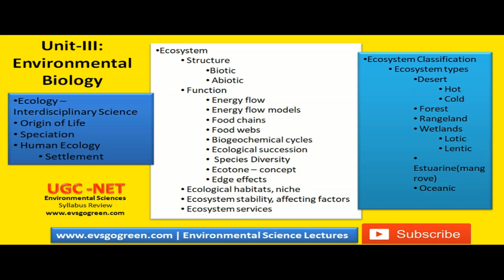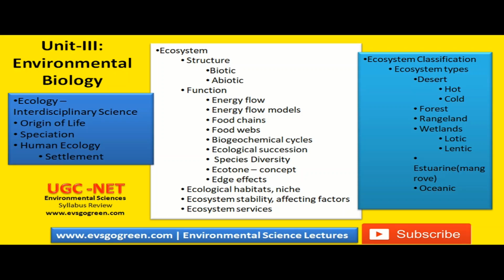Then it involves the concept of ecological succession, and then we have species diversity followed by the ecotone concept and edge effects. So these are the different topics that you will have to learn under functions of ecosystems. Then you need to have an understanding of ecological habitat, niche areas, ecosystem stability, and what are the factors which affect the ecosystem stability. Then ecosystem services.